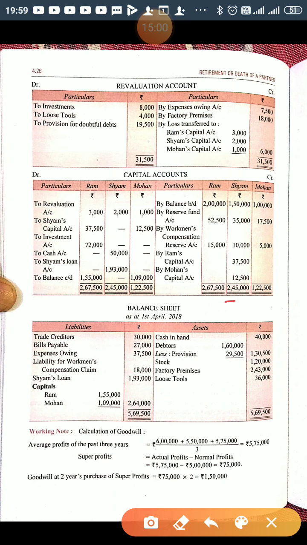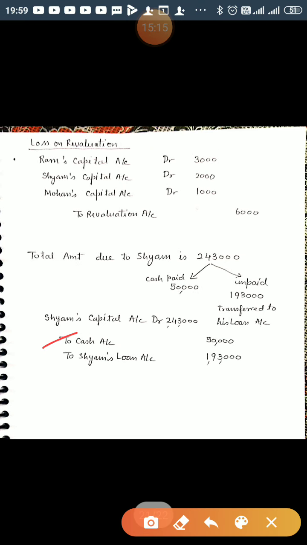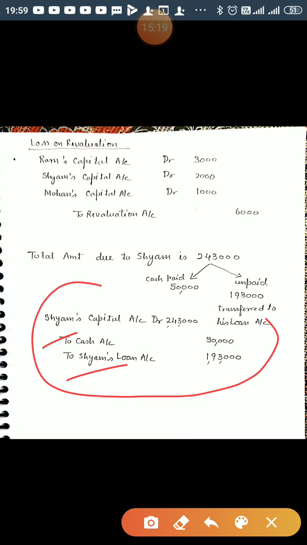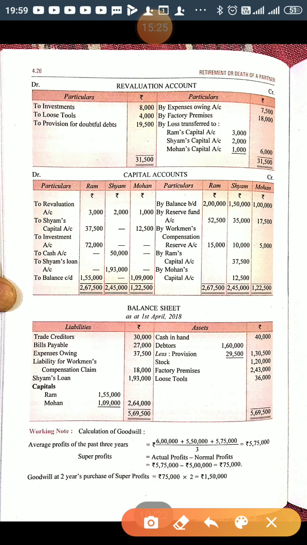Shyam is retired, so the total of Shyam is 2,45,000. On the debit side, there is only 2,000. So total claim is 2,43,000. Out of this, 50,000 have been paid by cash and rest transferred to loan. So the journal entry is Shyam's capital account debited to cash, to Shyam's loan account. So debit side of the Shyam's capital, we will write to cash 50,000, to Shyam's loan 1,93,000.